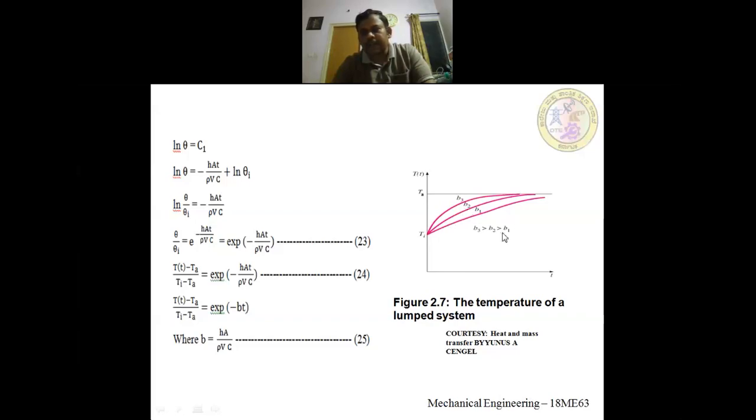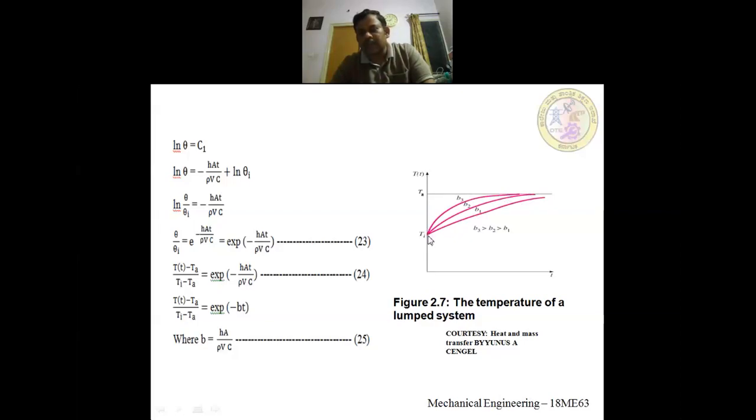You can see here curves for different values of B. When the value of B increases, the time taken by the body to reach the surrounding temperature is reduced, or it will be short. Here this is the ambient temperature line, and this is the initial temperature of the body.